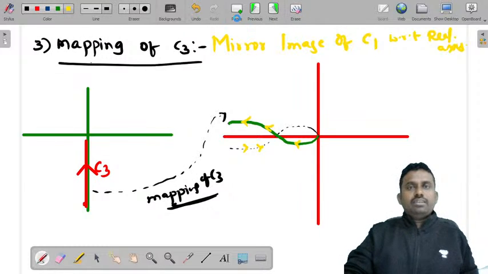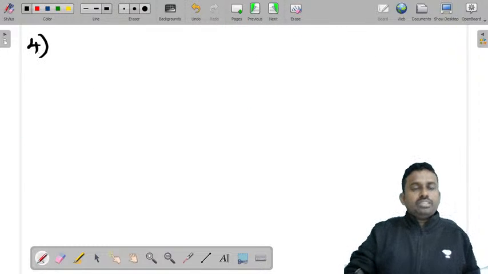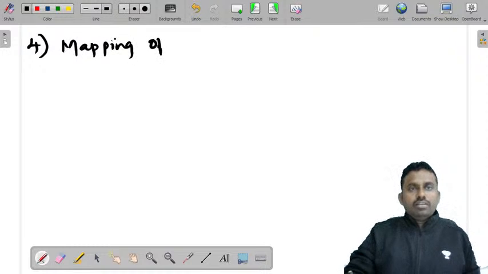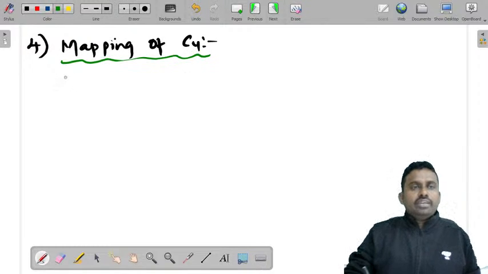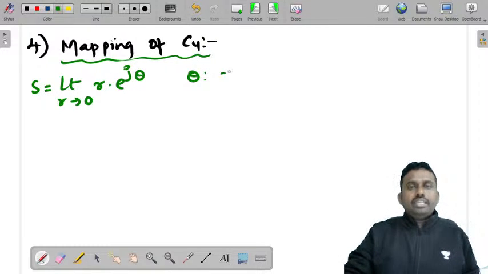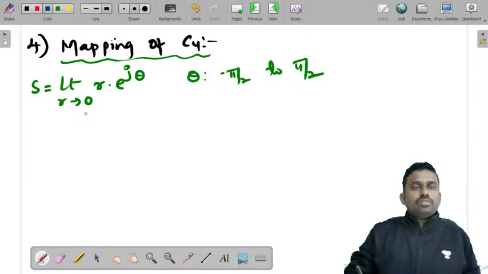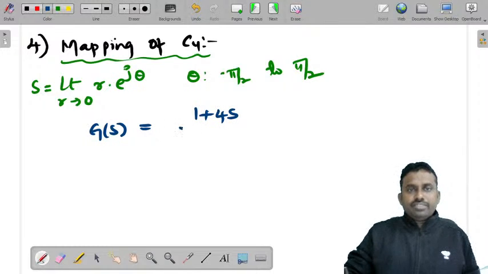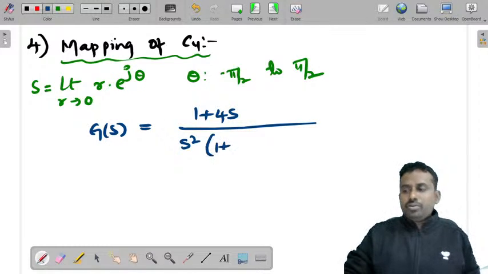Now let us consider the fourth one. What is the fourth one? Mapping of C4. What is the mapping of C4? You will take S equal to limit r tends to 0 of r into e power j theta, where theta varies from minus pi by 2 to plus pi by 2, right? Now let us consider G of s. G of s is equal to 1 plus 4s by s square into 1 plus 2s into 1 plus s.